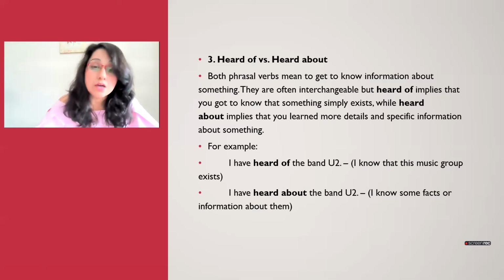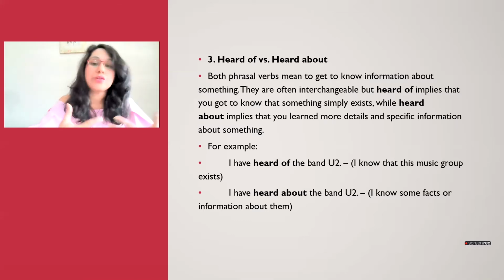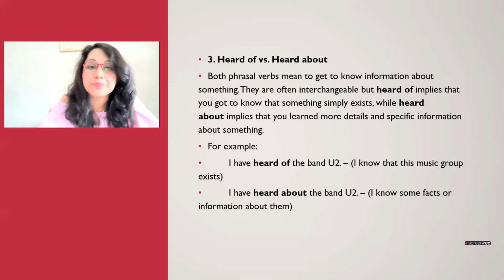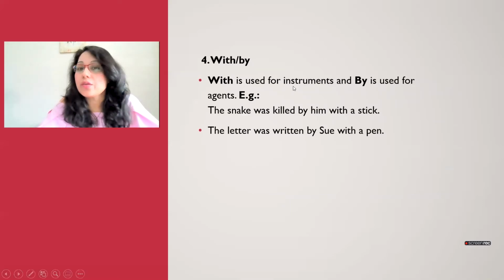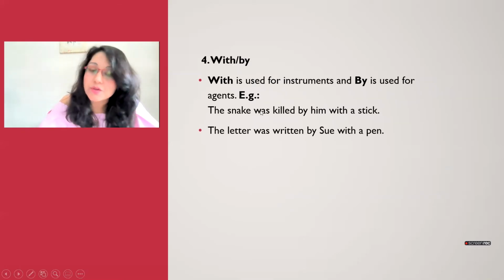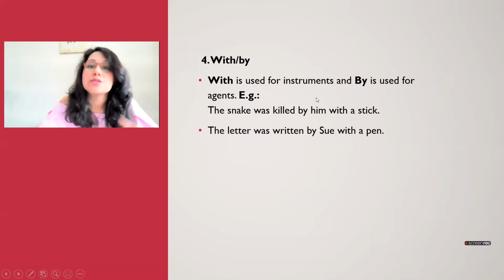That's how heard of and heard about are different. Heard of, you know that this exists, and heard about, you have more information. You know some facts about them. That's your heard about. With or by. With is used for instruments and by is used for agents. The snake was killed by him with a stick. So with is used for things and by is used for agents.